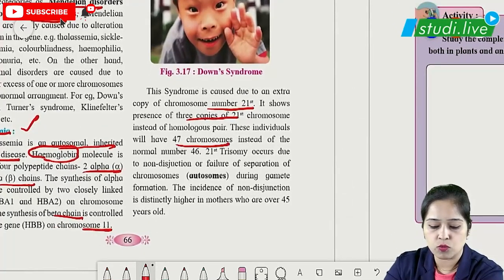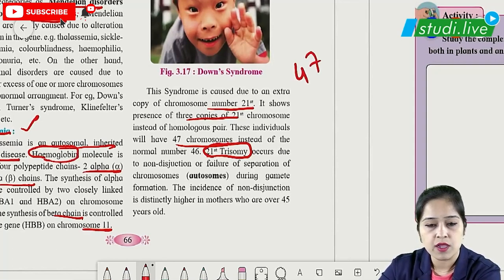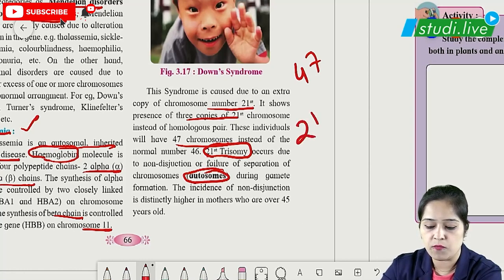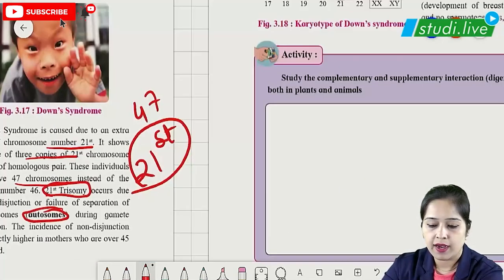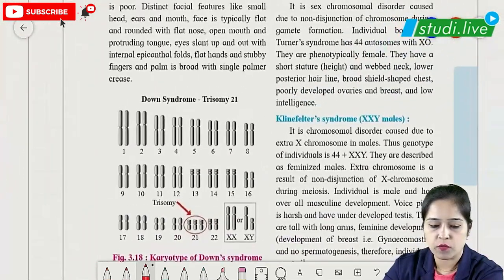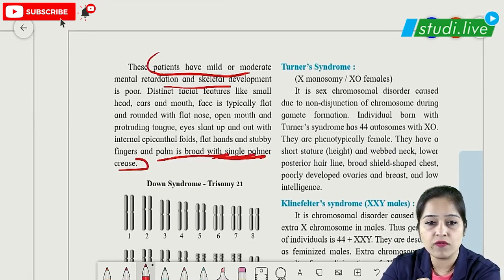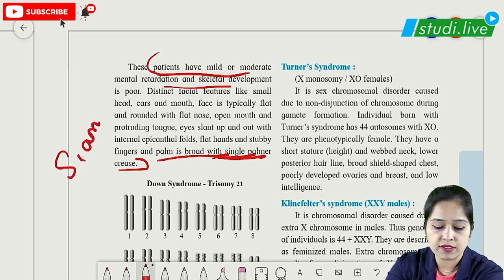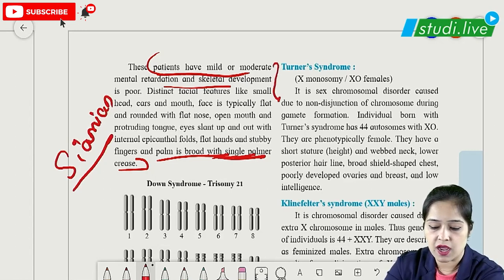So instead of 46 chromosomes, there are 47 chromosomes. These children have abnormalities in the autosomes, in chromosome number 21. In the 21st pair of every cell, instead of 2, they have 3 chromosomes. That is why it is called trisomy of the 21st pair. What are the characteristics of these patients? You have to study this, and the most important one is that they have a single crease on their palm, which is also called the simian crease. These are the characters which have to be studied.